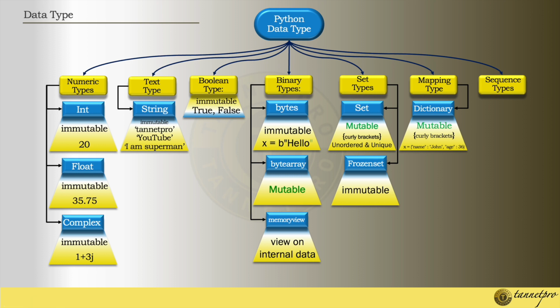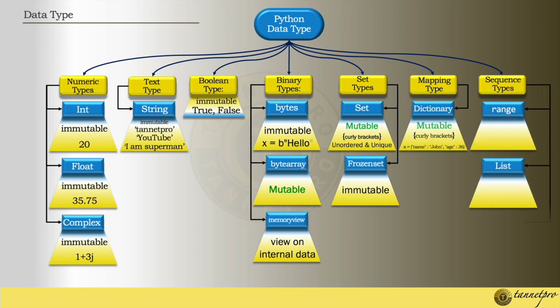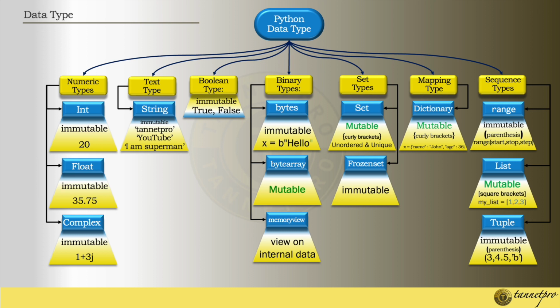Now the last data type is the sequence type, right? This sequence type is a little important. We have to understand it one by one, a little slower. Under the sequence type, there are three data types: range, list, and tuple. Most widely used, most popular. So let's start with the range. Range is immutable, list is mutable, and tuple is immutable. It comes under parentheses, and range takes start, stop, and step. This is how it is being used.